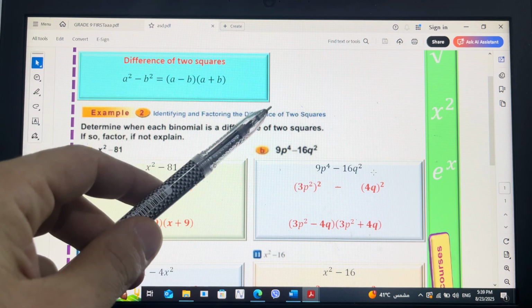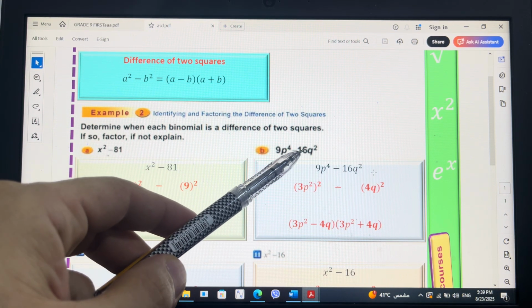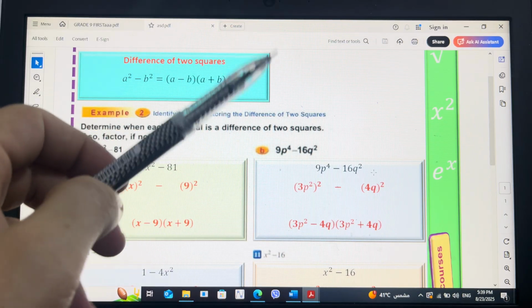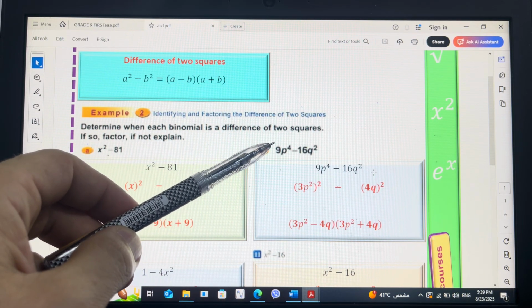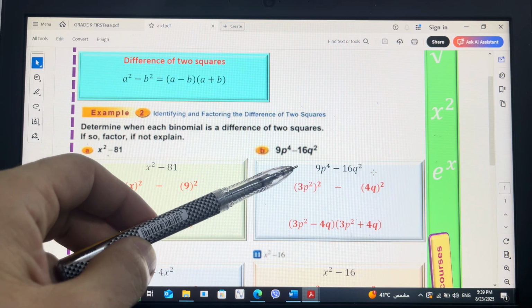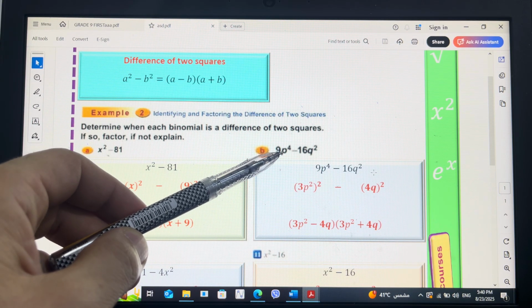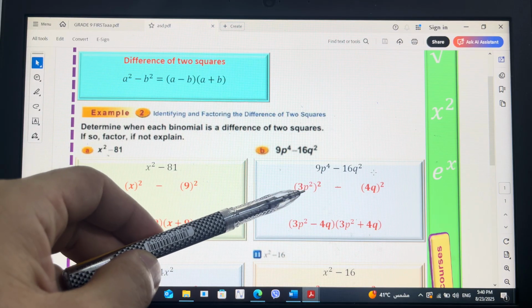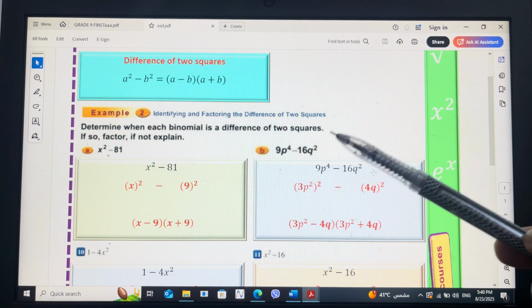Second exercise, 9p to the power 4 minus 16q to the power 2. First check, is the first term a square or not? Square root of 9 is 3. Square root of p to the power 4 is p to the power 2. And then check, is the second term a square or not?